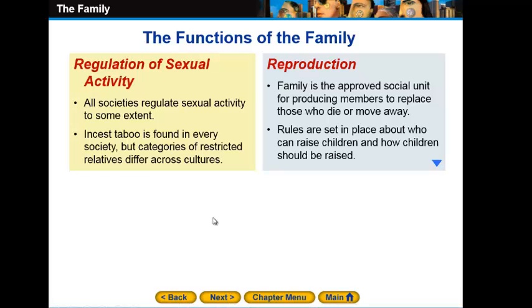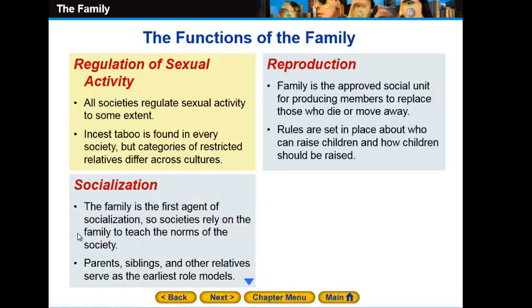The third one, guys, will be socialization. The family, the first agent of socialization. So the societies will simply rely on the families to teach the norms of the society, how to be proper members or how to be efficient members of the society. Parents, siblings, and other relatives will serve as the earliest role models.